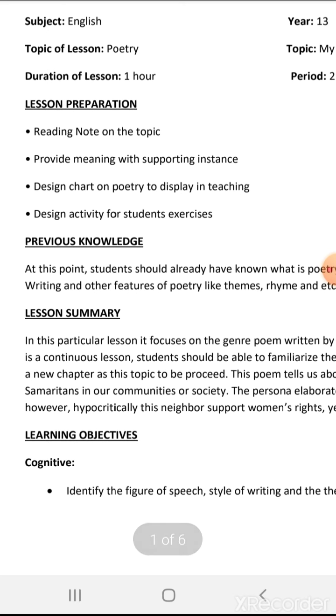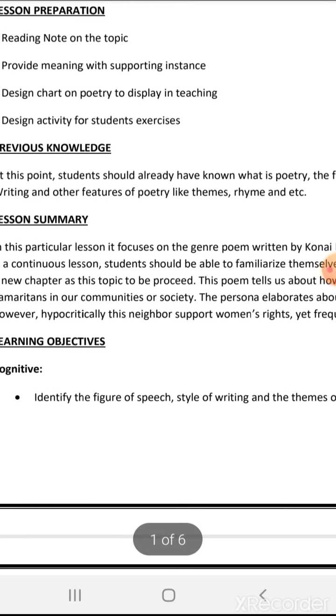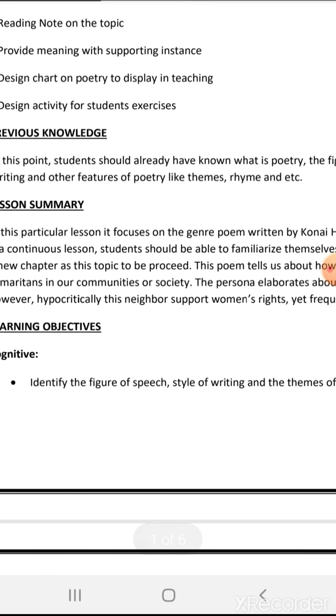Through their previous knowledge, students should already know what poetry is. They have been doing poetry from Form 3 till Form 7: the figures of speech and the style of writing. There are some other features of poetry, themes, rhythm and style. Those are what students are expected to know.